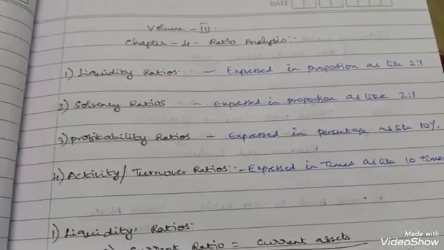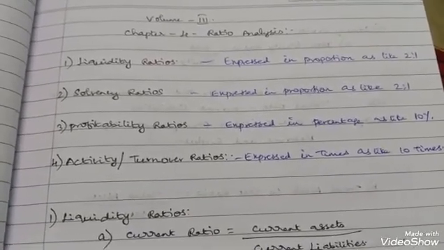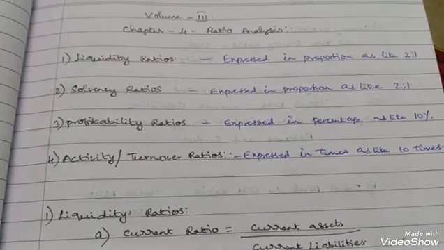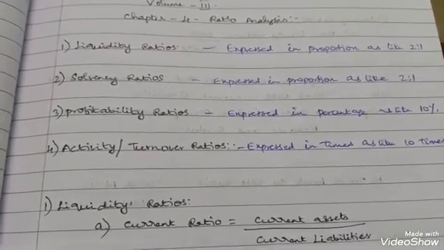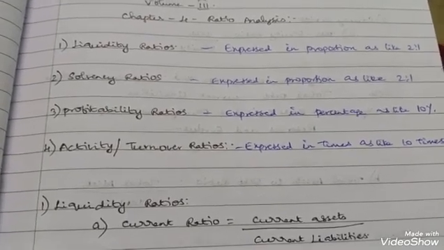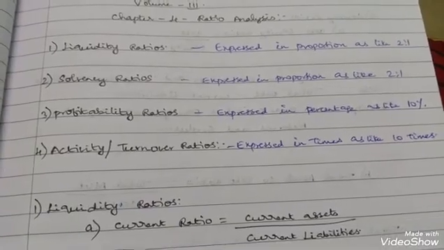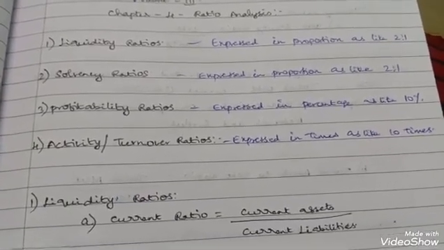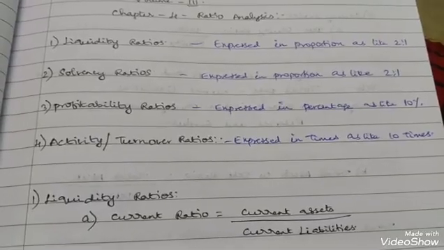So now, ratio analysis. Liquidity ratios are expressed in proportion. Proportion means 2:1, 1:1 like that. Solvency ratios are also expressed in proportions, 2:1 like that. Profitability ratios are expressed in percentage. And activity or turnover ratios, the answer is expressed in times, 5 times, 10 times like that.